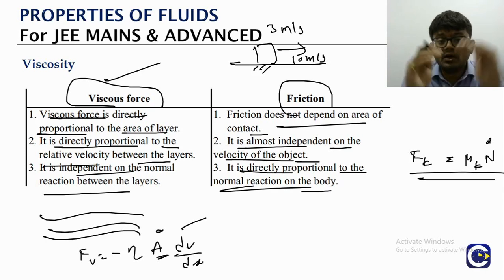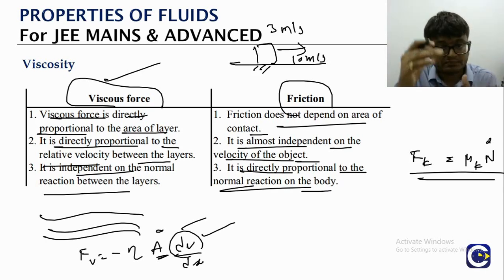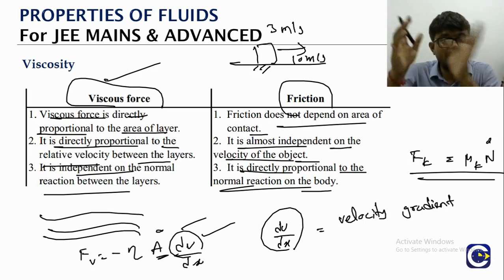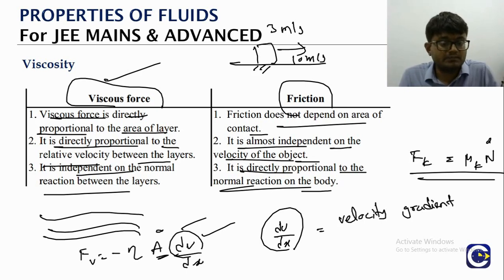The relative velocity between the layers. Because what is this dV by dx? It is a measure of the relative velocity between different layers. This is what we call velocity gradient. So the friction totally does not depend upon the velocity. But the viscous forces depend upon the velocity gradient or the relative velocity between the layers. These are the differences between viscous force and friction. Okay.